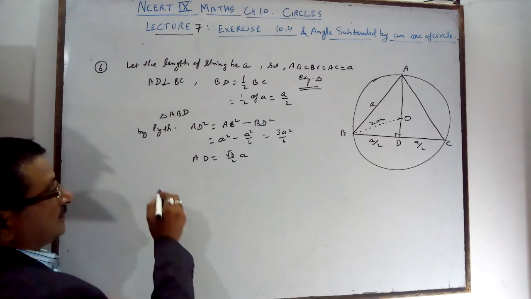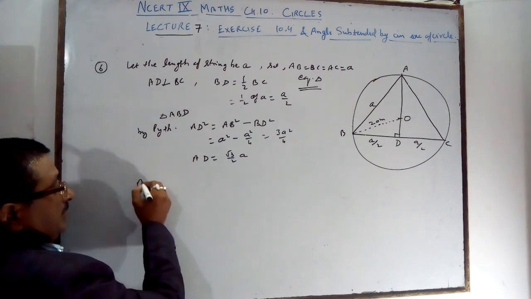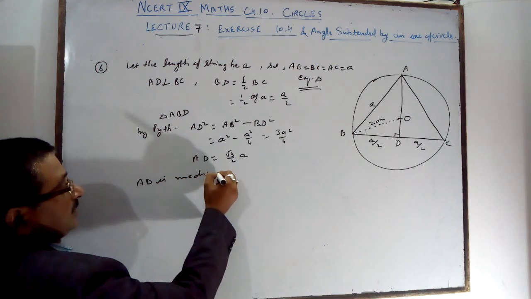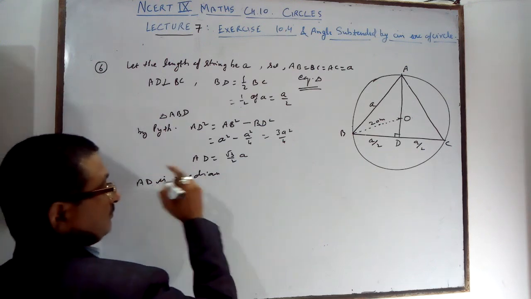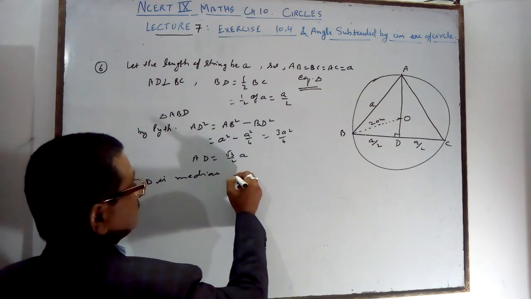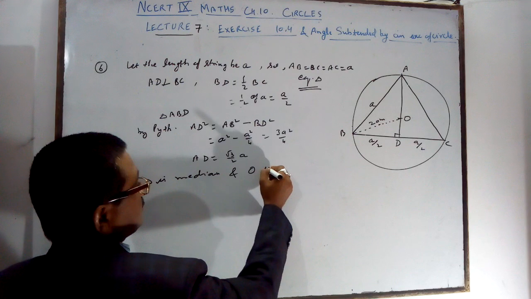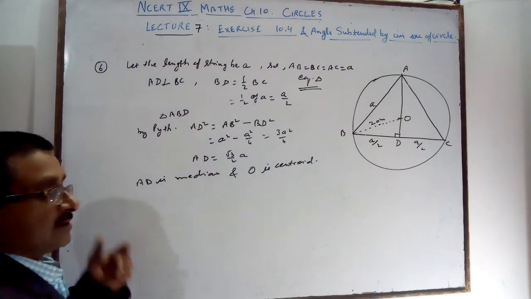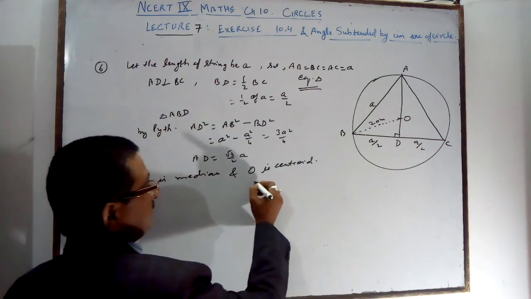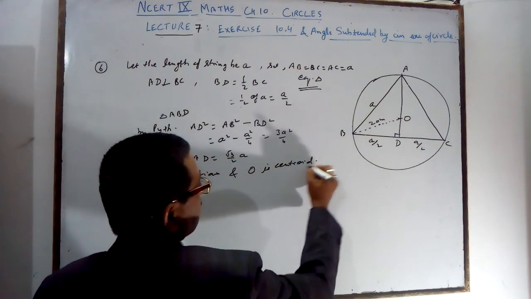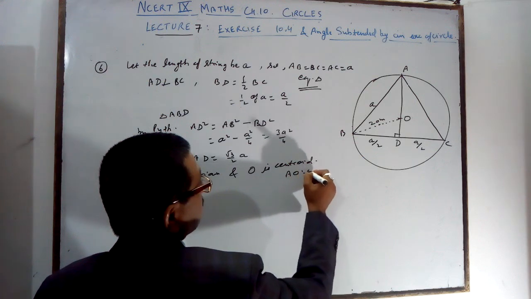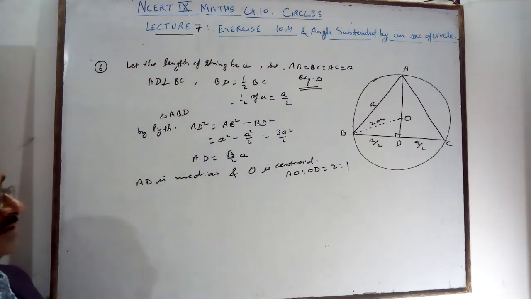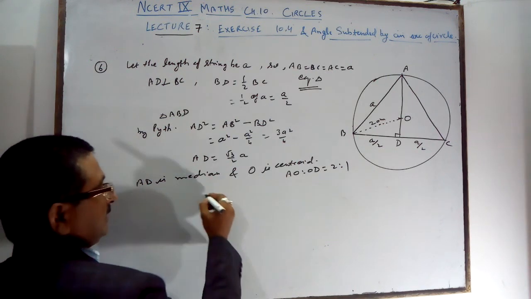AD is the median. In an equilateral triangle, the altitude is the median and O is the centroid. Why is it the centroid? The centroid divides the median in the ratio 2:1. That's why AO to OD is 2:1.